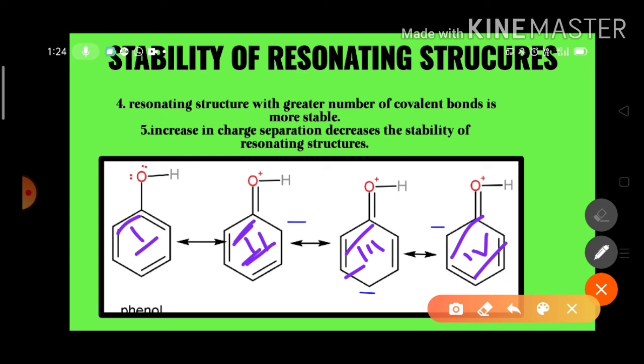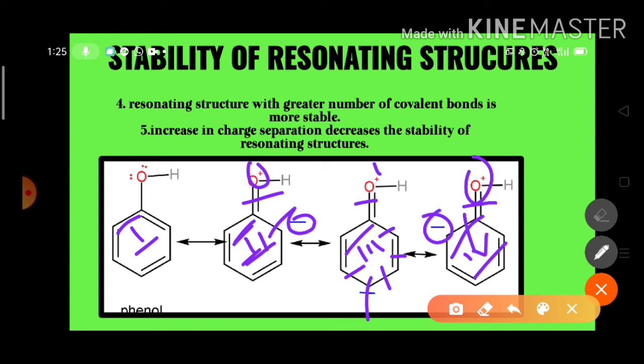So here in the structure 2, the positive charge and negative charge are separated by two bonds, whereas in the structure 3, they are separated by 1, 2, 3, 4 bonds, and in the structure 4, the positive and negative charges are separated by two bonds.